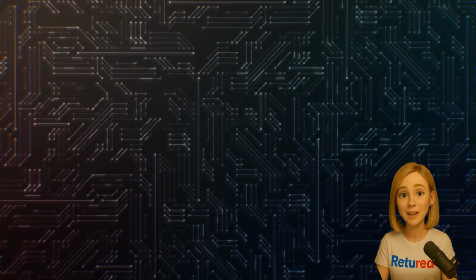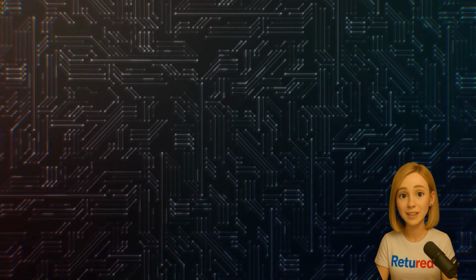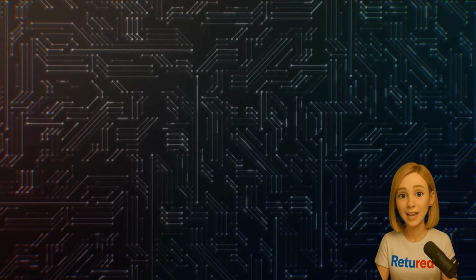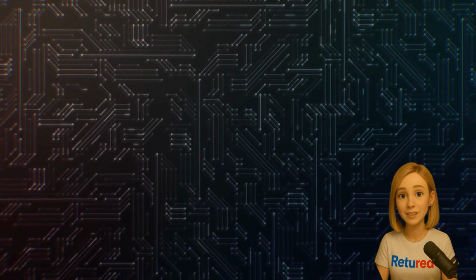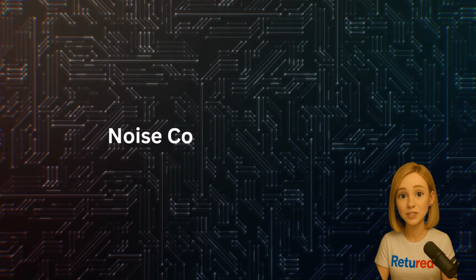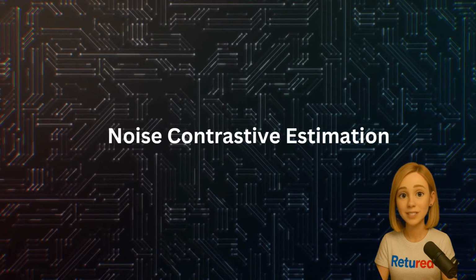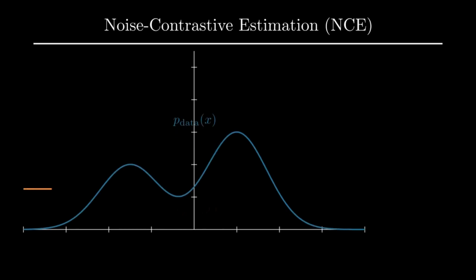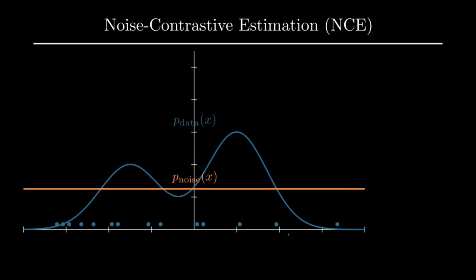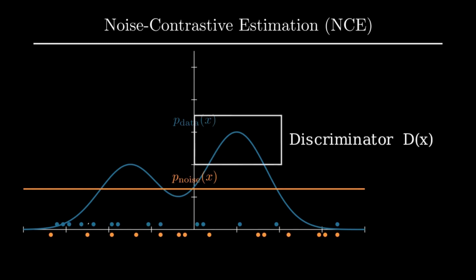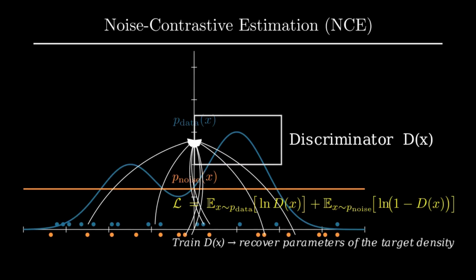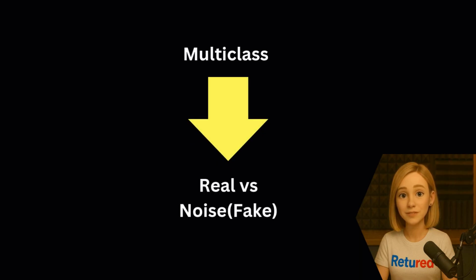Finally, what about that massive computational problem in LLMs? Calculating the Softmax over a 50,000-word vocabulary at every step is a huge bottleneck. This is where a technique called noise contrastive estimation, or NCE, comes to the rescue. NCE cleverly reframes the problem. It asks, why force the model to rank the correct word against 49,999 others? What if we just teach it to tell the difference between the real word and a few fake noise words? It turns an expensive multi-class problem into a cheap, binary, real versus fake problem.